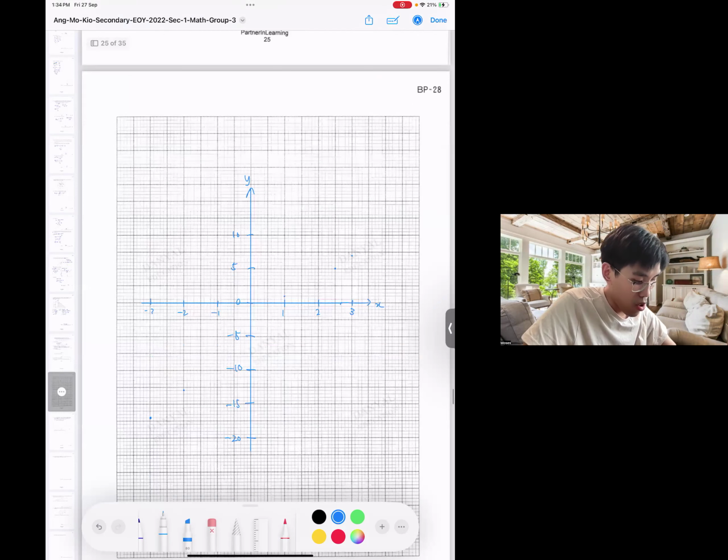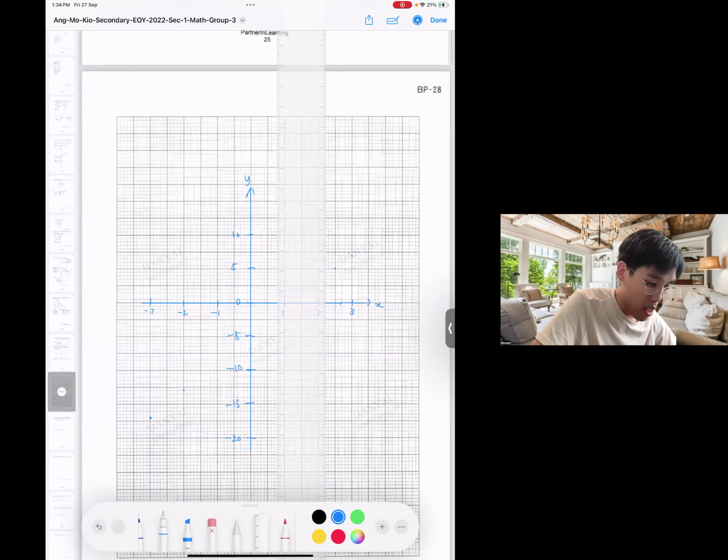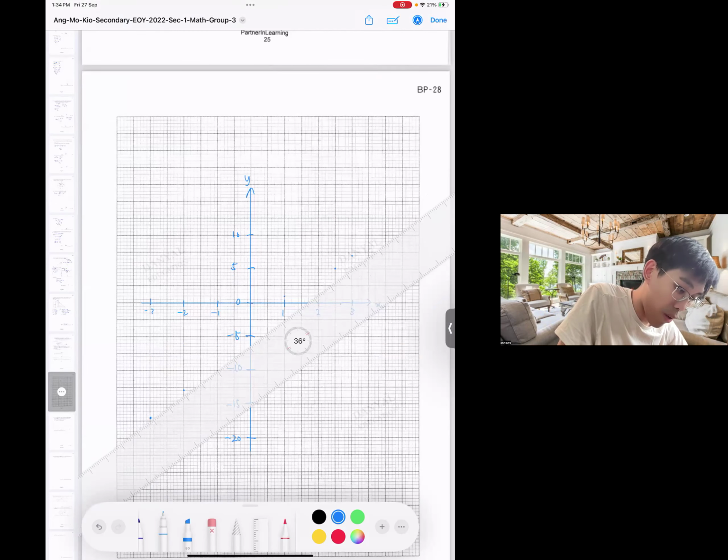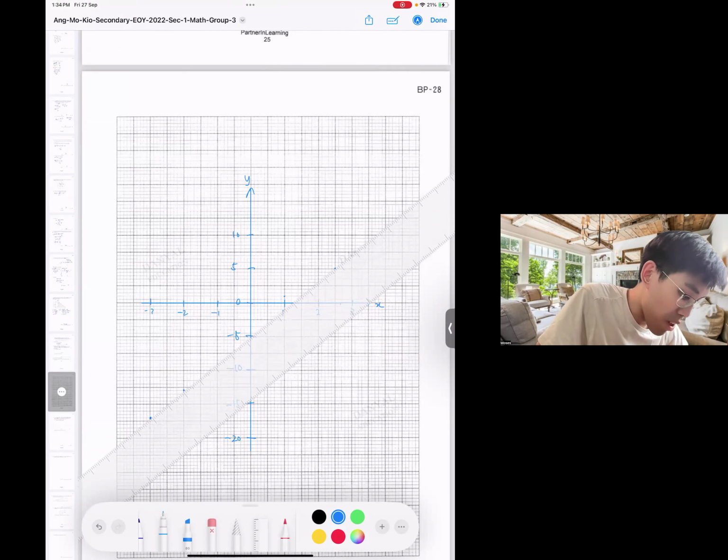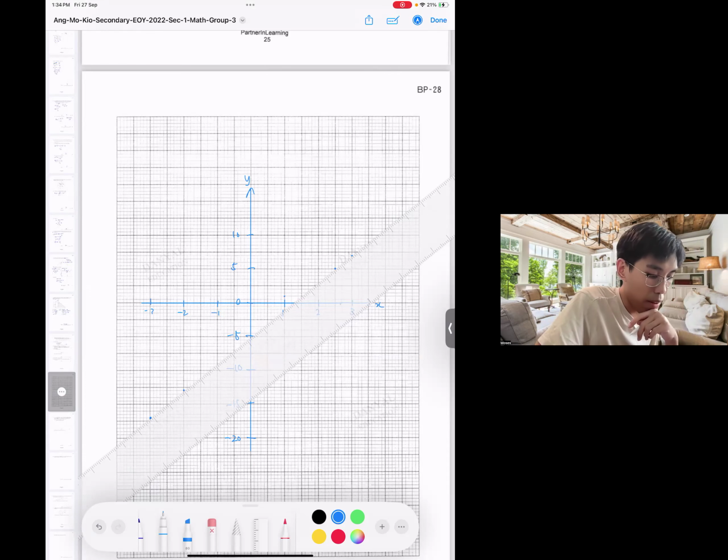Okay. So now we can draw a straight line already. Okay, if I were to draw my points here, it should be correct. My 1, 1 doesn't fit. Why?